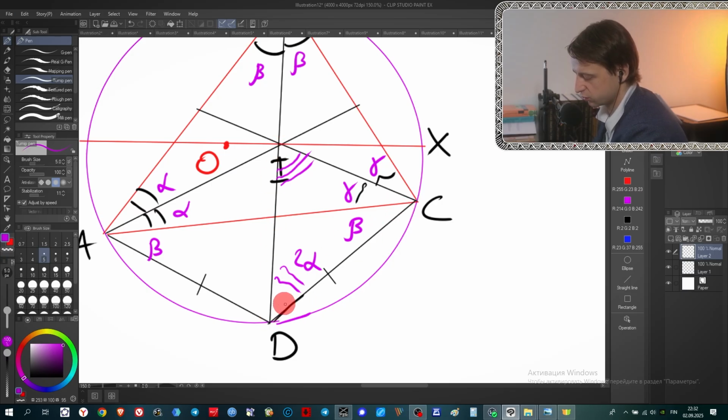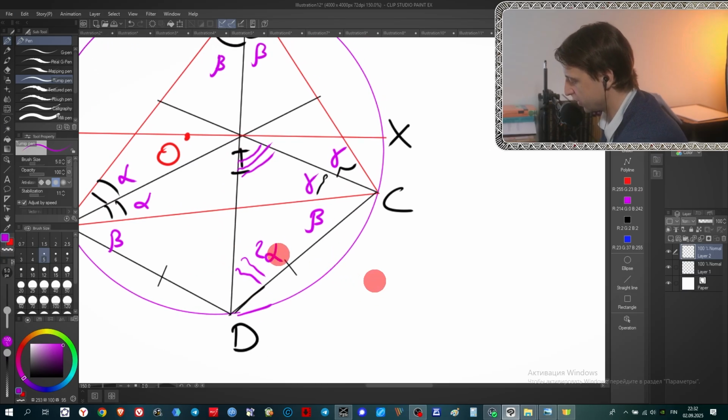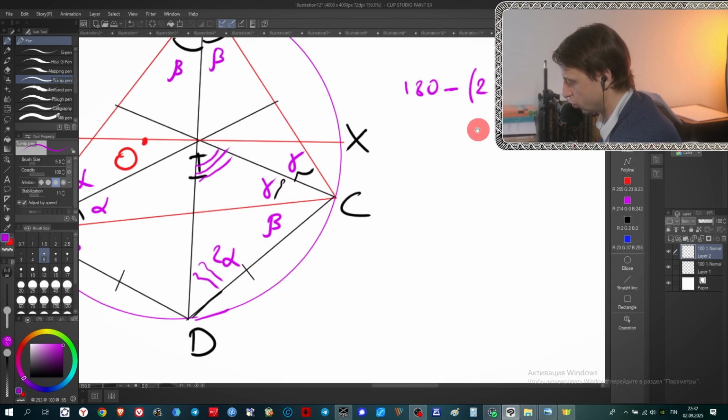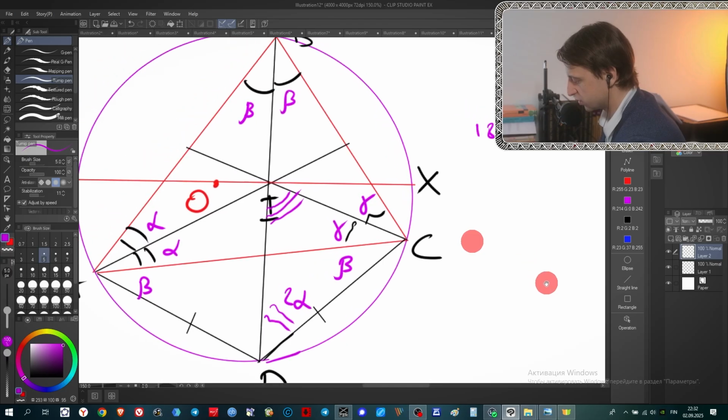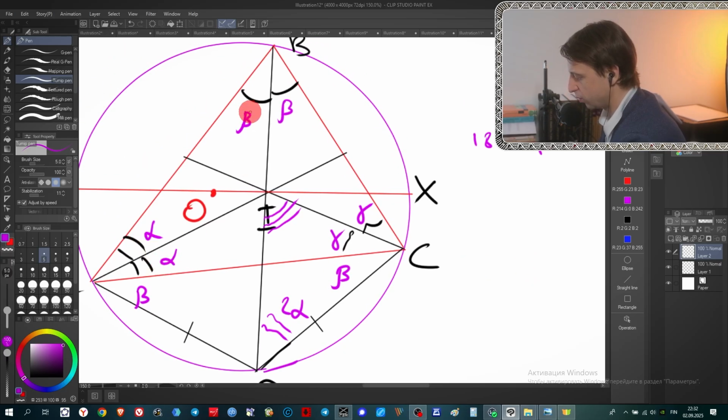Only in this case will these two sides be equal. Okay, this angle is 180 minus the sum of these two angles, 2 alpha plus beta plus gamma, plus beta plus gamma. Great. Just notice 2 alpha plus 2 beta plus 2 gamma is 180, because in total they are all the angles of this big triangle.